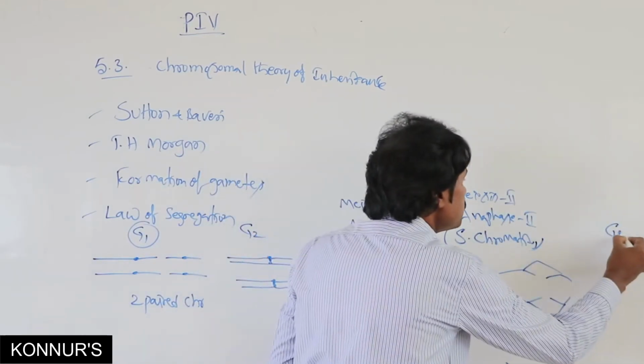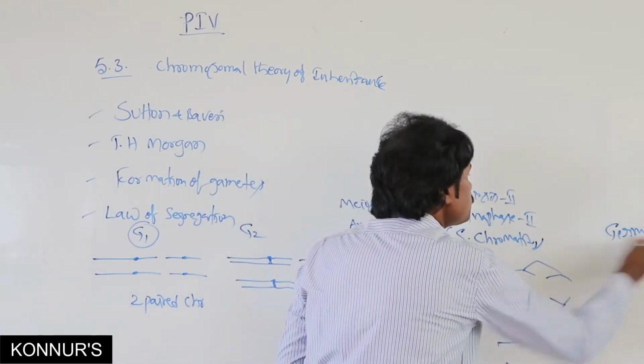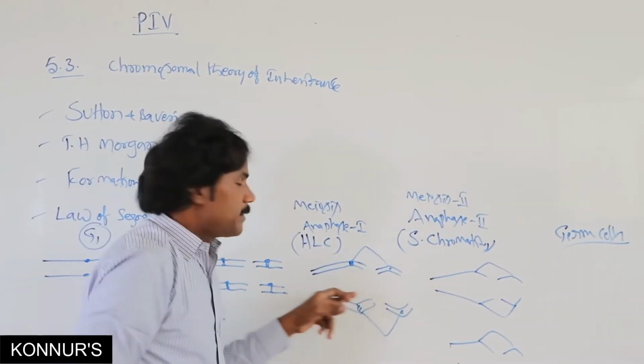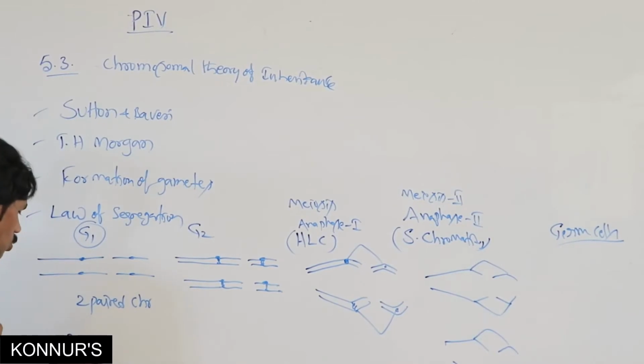Then cells are formed. Up to here, this is diploid: 2n equal to 4.